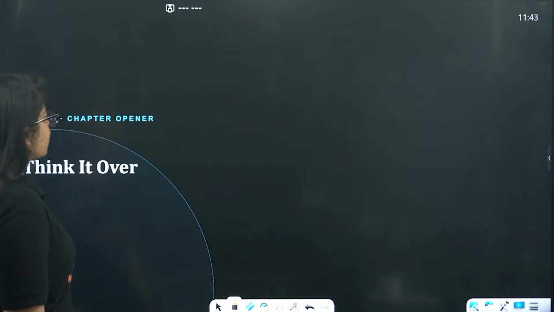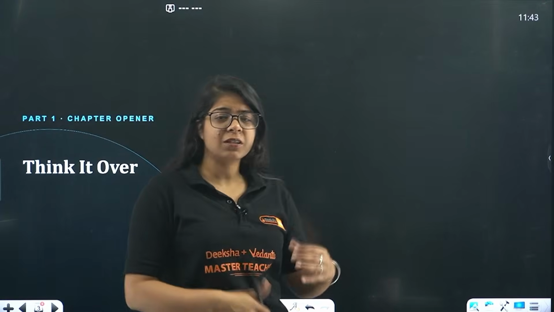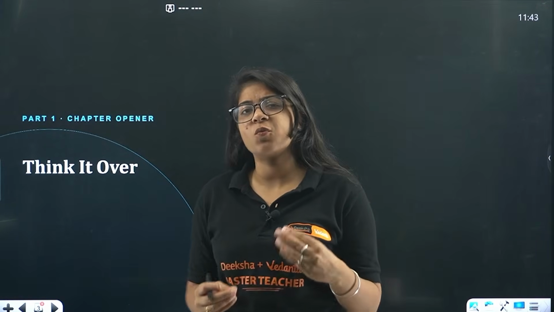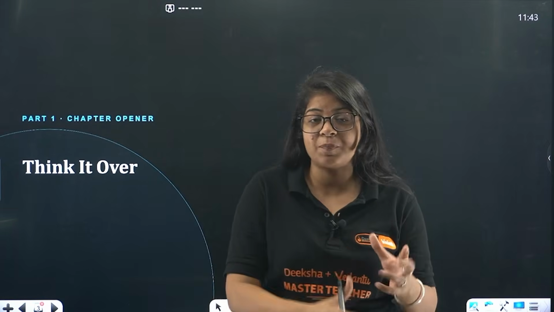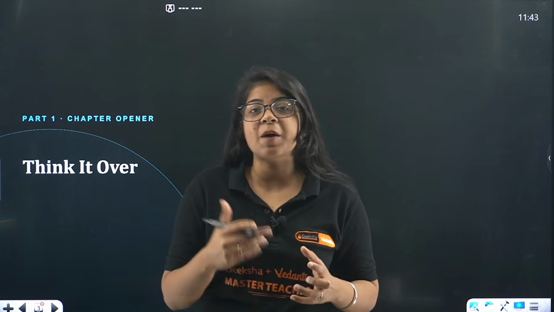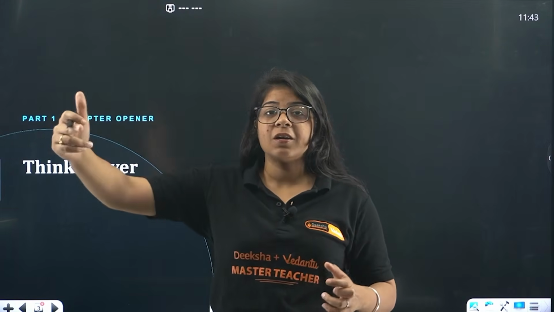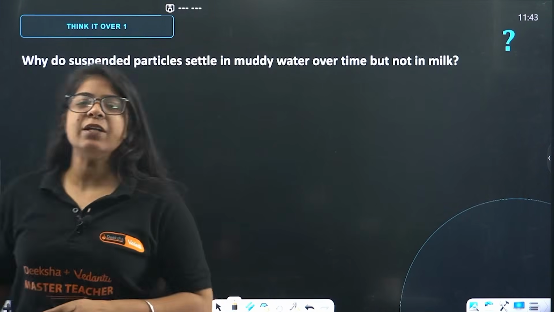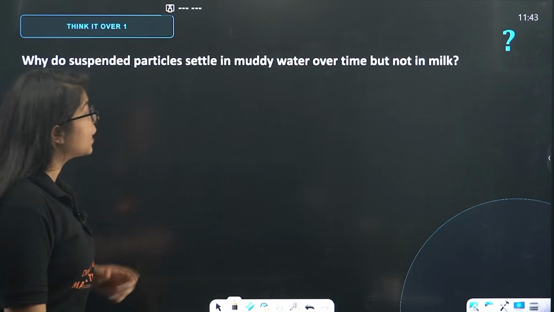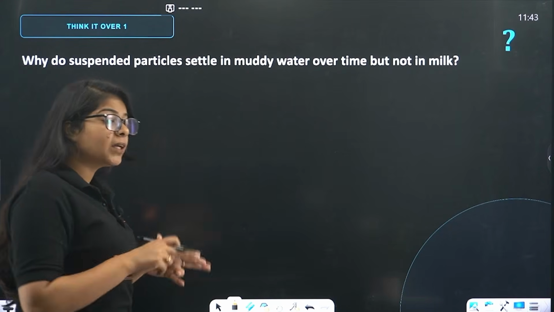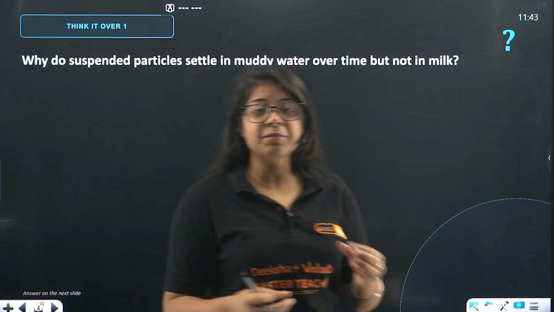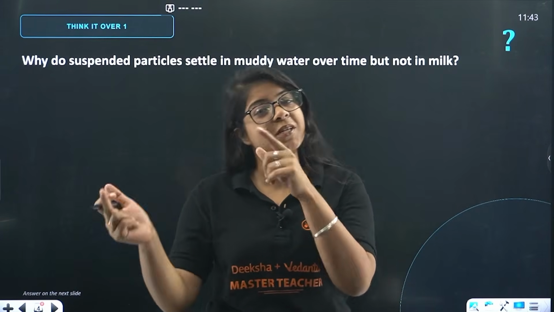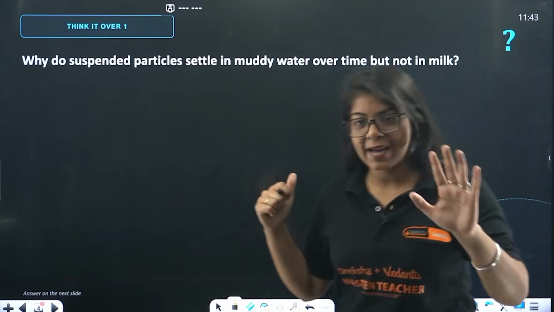Now, the first question will be from the section Think It Over, because it's a really basic chapter, so it will give you a gist of what you are going to see in this chapter, as well as how this chapter will turn out in further questions. The first question is, beta, why do suspended particles settle in muddy water over time but not in milk? If you do not know the answer, go and watch the one-shot first, then come back. The answer is here as well, don't worry.